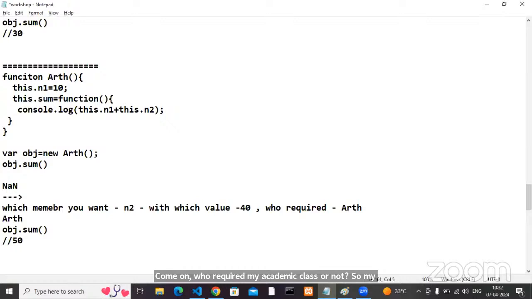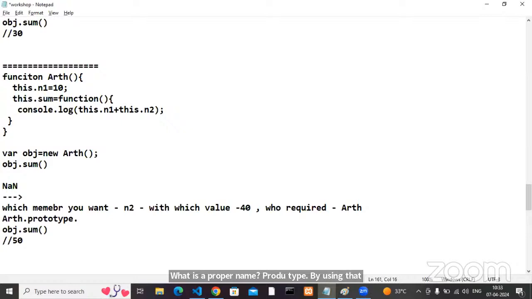My arithmetic class requires one member from outside. How does my functional class get the members from outside? We have a property called prototype. What is the property name? Prototype. By using that prototype, we can inherit the members into my class.